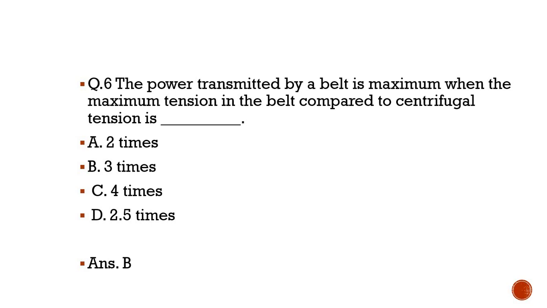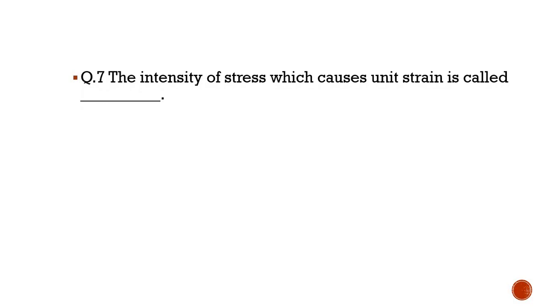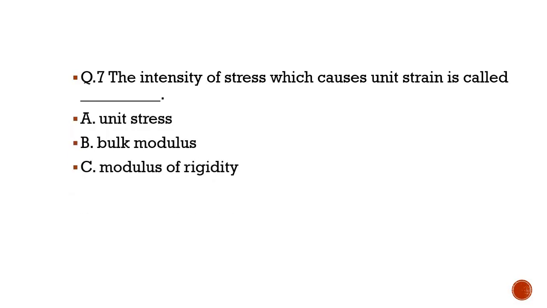The power transmitted by a belt is maximum when the maximum tension in the belt compared to the centrifugal tension is 3 times. Question number 7, the intensity of stress which causes unit strain is called dash dash. Unit stress, bulk modulus, modulus of rigidity, modulus of elasticity. Hope you are writing your answer, and the correct option is option D, modulus of elasticity.